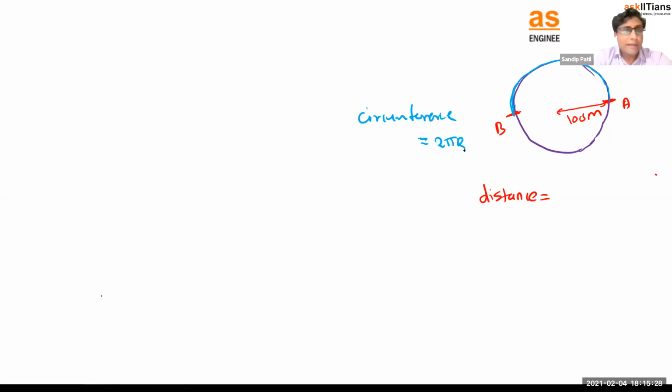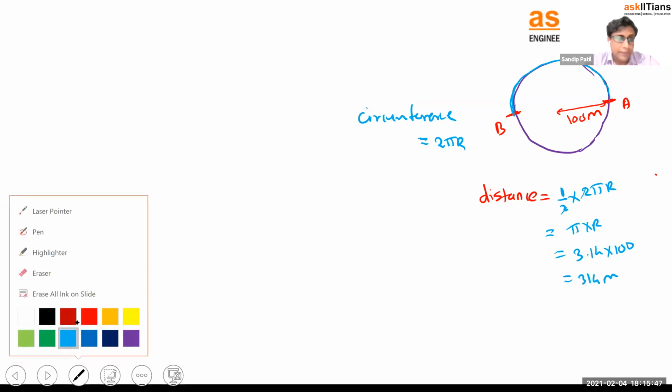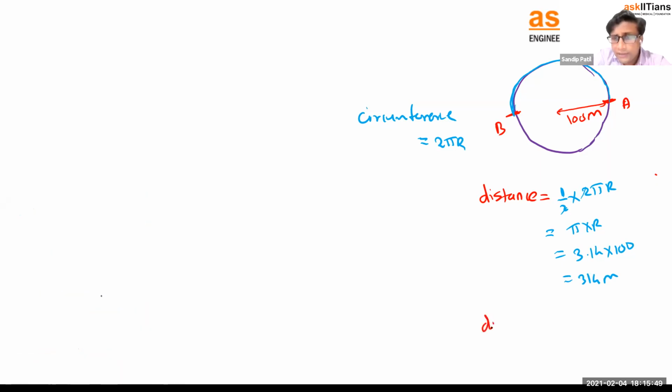But we have only covered half the distance. So can I say half into 2 pi r, or 2 will get cancelled, pi into r. This is how much? 3.14 we can say, right? Into r, equal to 314 meter. So this is the distance you covered, right? Okay. Then let's calculate the displacement.